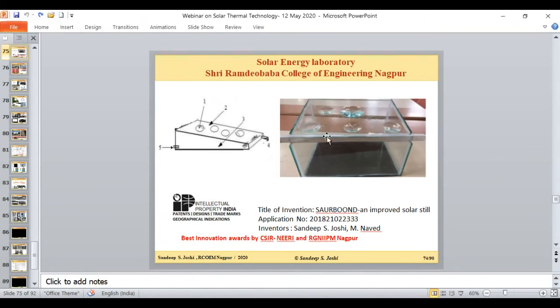So this is our innovation, which got the best innovation award by CSIR NERI, and at the Nagpur Innovation Gallery we also achieved a great appreciation award. Then the same idea we have patented.